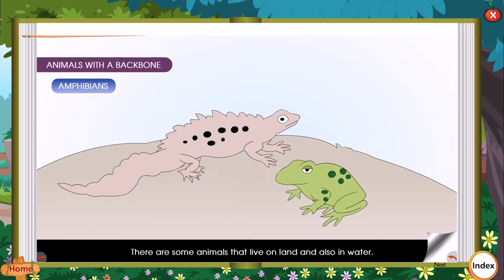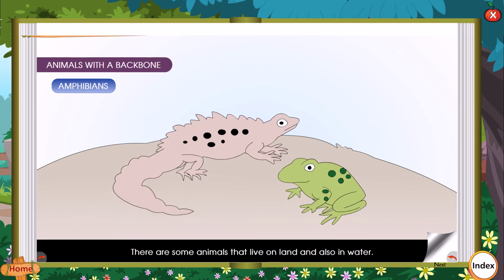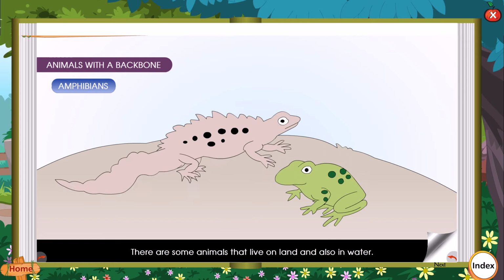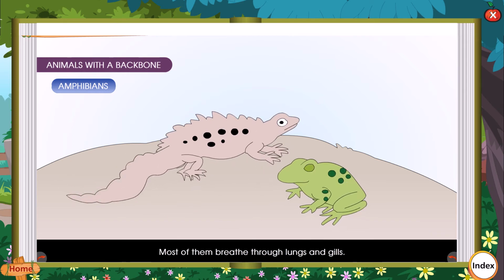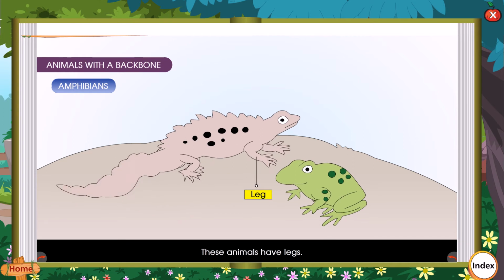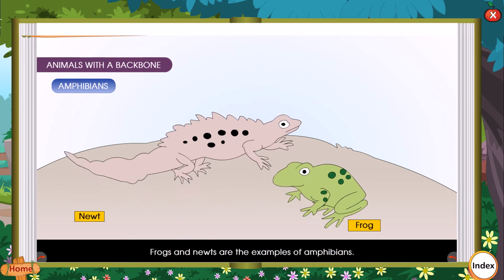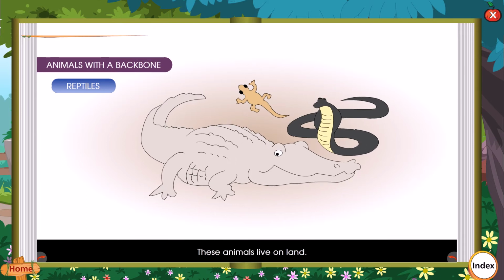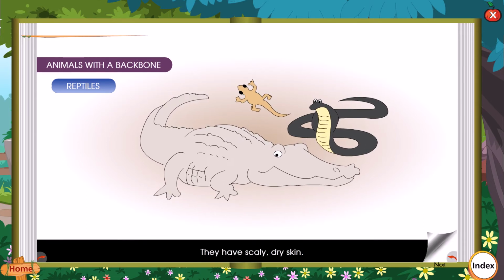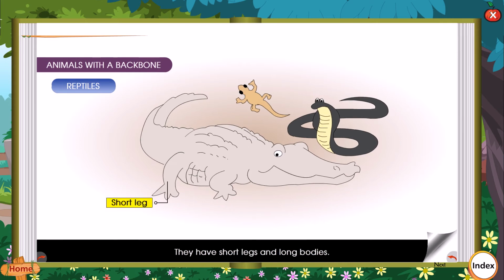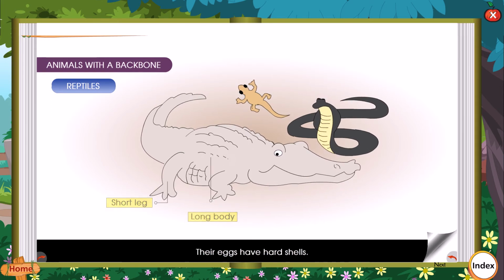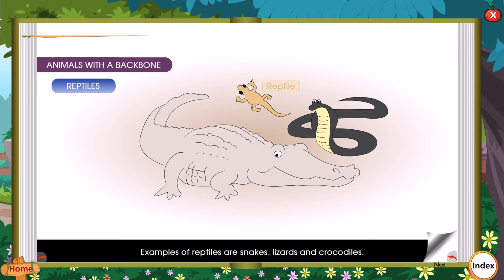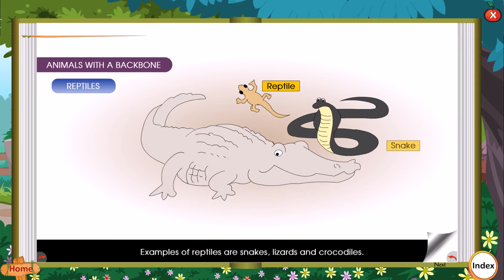Amphibians. There are some animals that live on land and also in water. Most of them breathe through lungs and gills. These animals have legs. Frogs and newts are examples of amphibians. Reptiles. These animals live on land. They have scaly, dry skin. They have short legs and long bodies. Their eggs have hard shells. Examples of reptiles are snakes, lizards, and crocodiles.